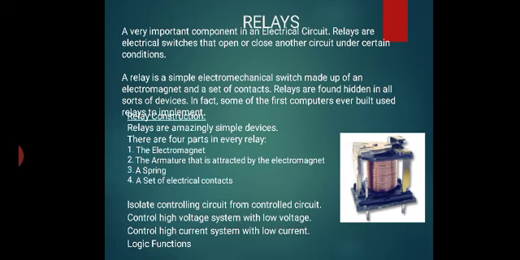There are four parts in every relay. First is the electromagnet. Second is the armature that is attracted by the electromagnet. Third one is the spring, and fourth one is the set of electrical contacts, normally open and normally closed. So a relay isolates the controlling circuit from the controlled circuit. It controls a high voltage system with low voltage, and controls a high current system with low current, from its logic functions. So relay also plays a very important role in the power system.